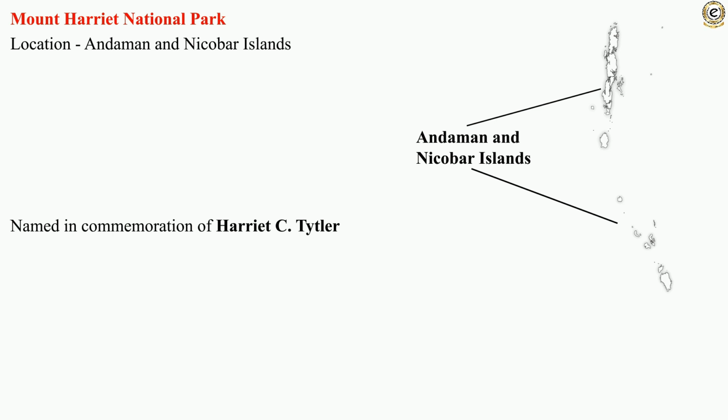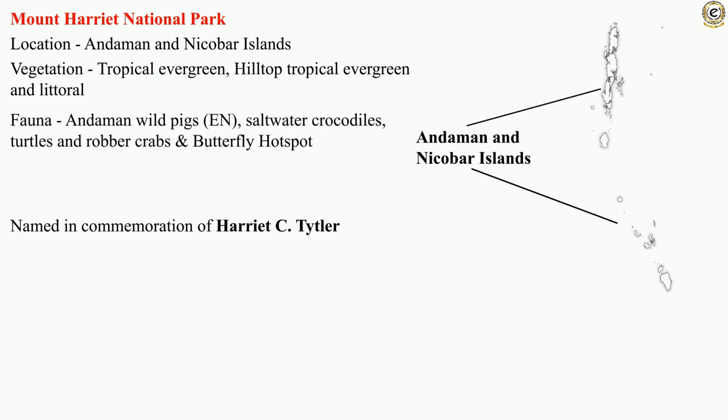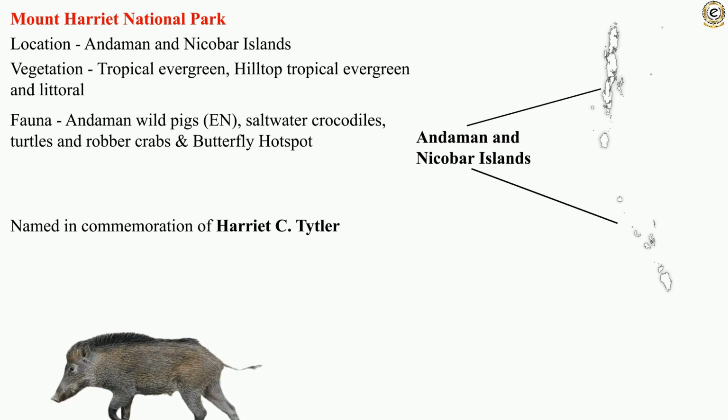One can find tropical evergreen, hilltop tropical evergreen, and littoral vegetation here. The fauna includes Andaman wild pigs, saltwater crocodiles, turtles, robber crabs, and it is a butterfly hotspot.